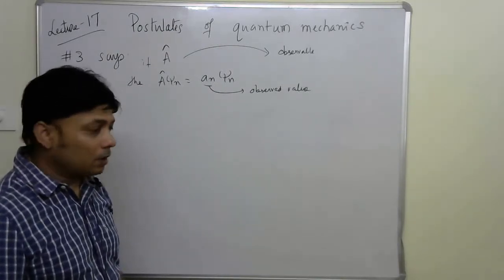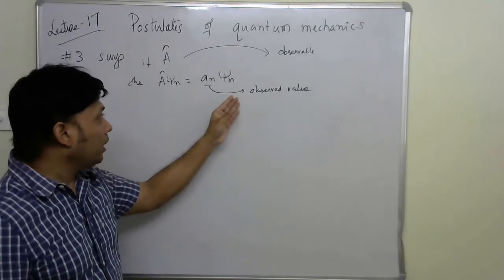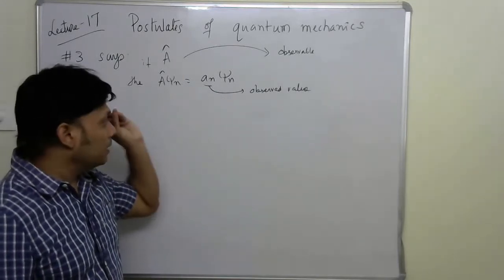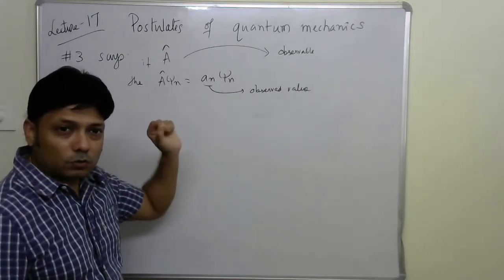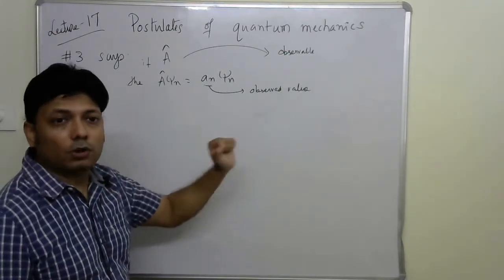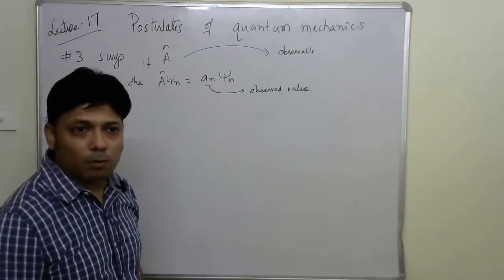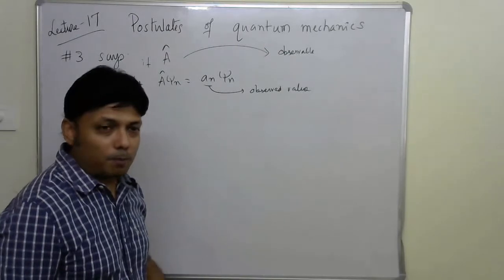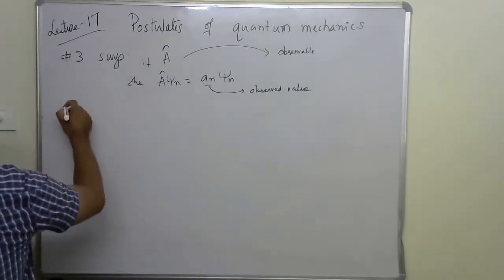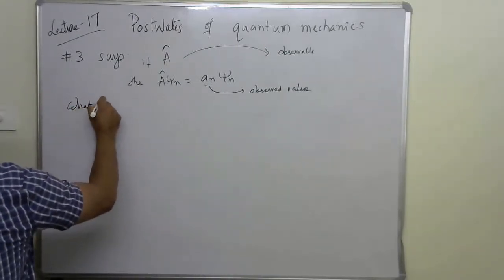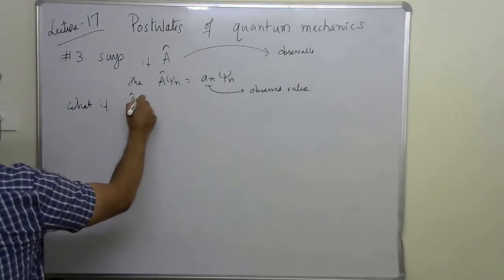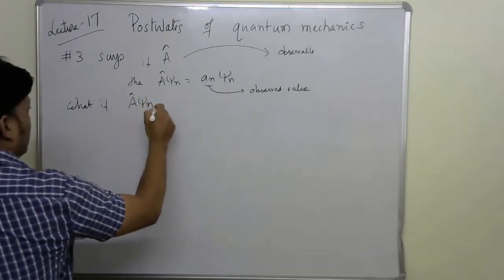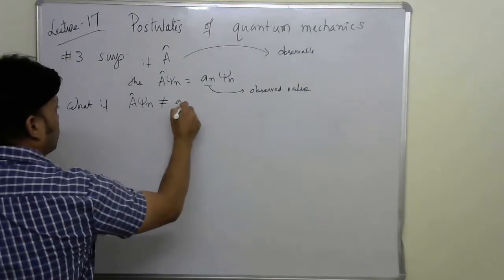Whatever you predict by the eigen equation is exactly what you are going to observe, or exactly what you are going to measure. So there is absolutely no problem with that. But now the question is, what if A psi n is not equal to A n psi n?